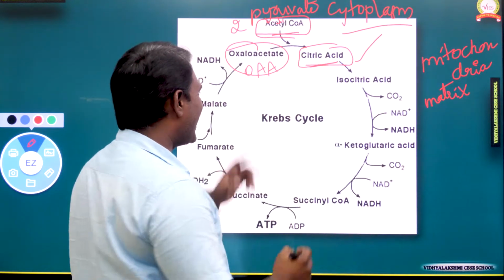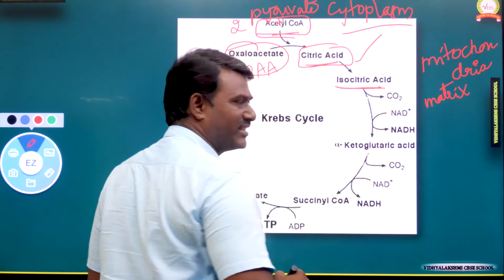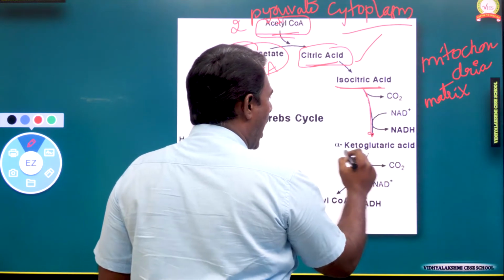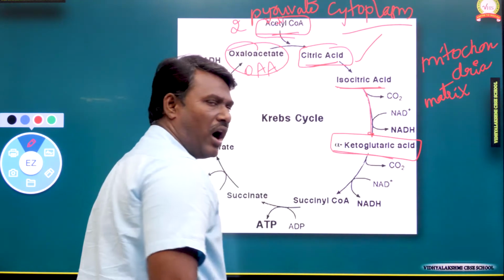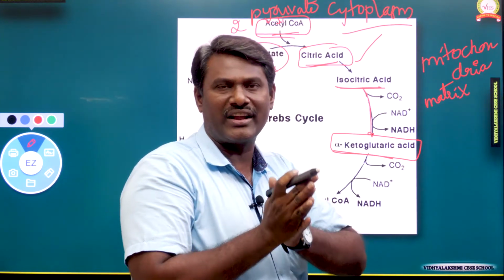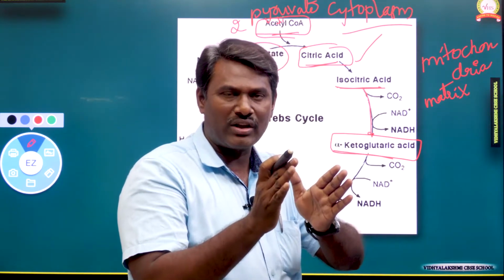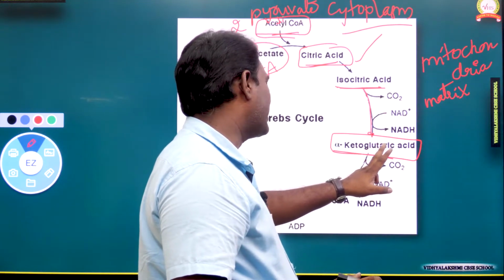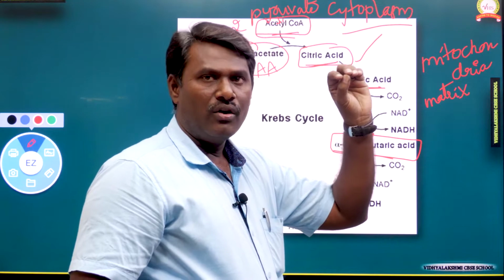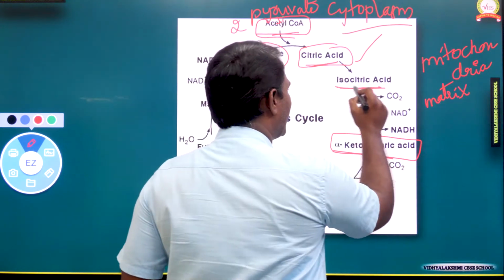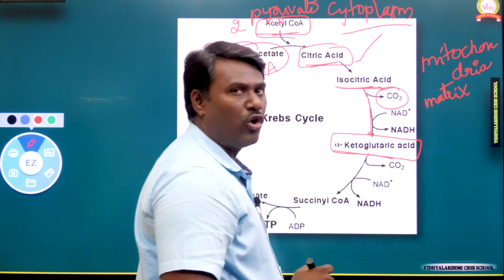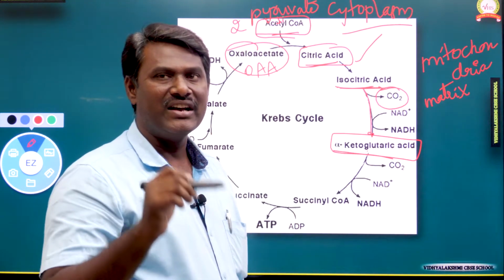Citric acid converts into isocitric acid. Isocitric acid converts into alpha ketoglutarate, or alpha ketoglutaric acid. In the conversion of isocitric acid to alpha ketoglutarate, carbon dioxide is released.